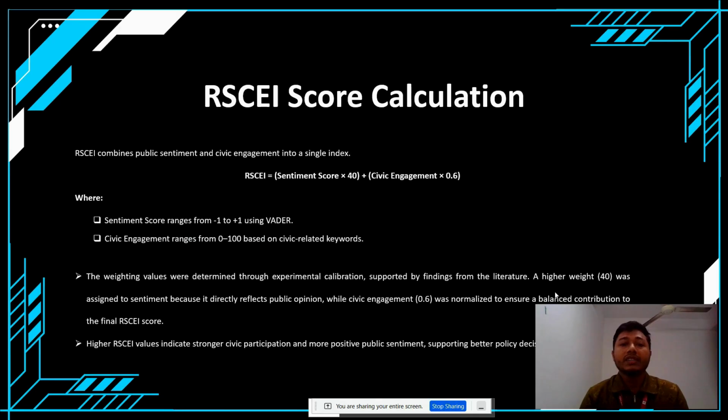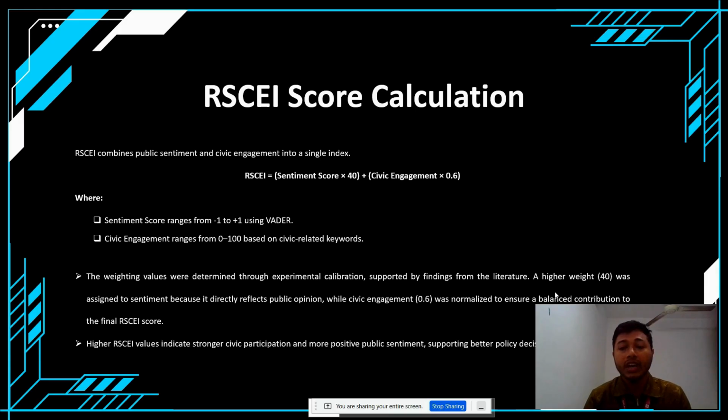This is the RSCEI score calculation. RSCEI combines public sentiment and civic engagement into a single index. This is the formulation. The sentiment score ranges from -1 to +1 using VADER analysis, and civic engagement ranges from 0 to 100 based on civic-related keywords. The weighted values are determined through experimental calibration supported by findings from the literature.